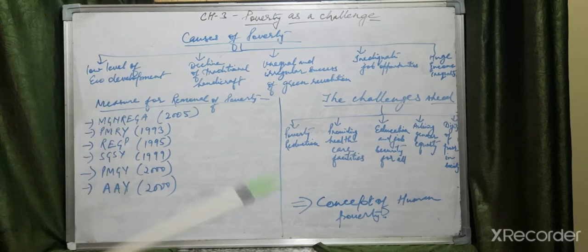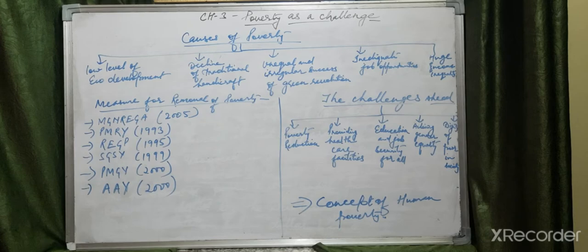Economic development. Decline in traditional handicrafts, which has affected the chances of individual development. If they have certain talent and a certain type of creativity, and that traditional handicraft has declined, now they are shifting to other jobs, and they are working as labor in spite of knowing the traditional handicraft.